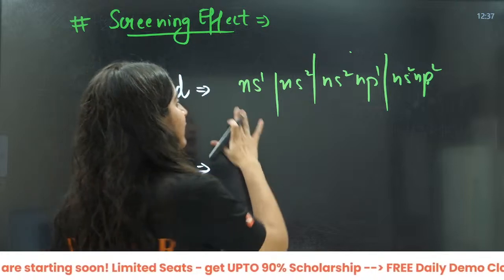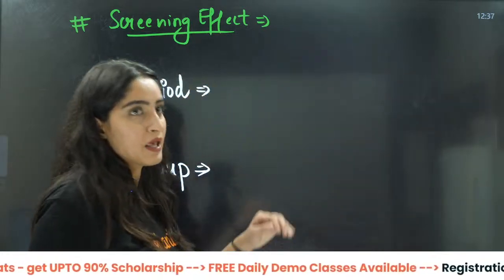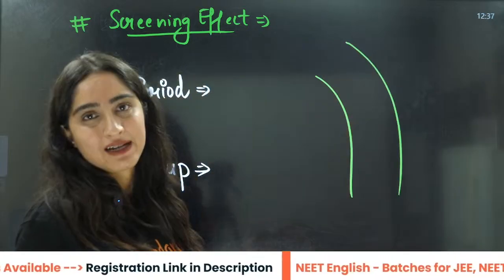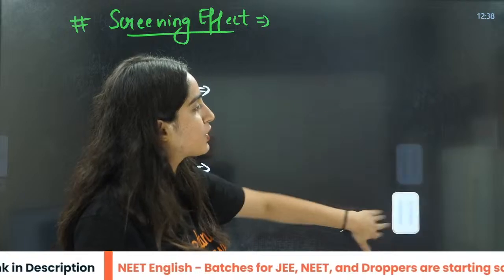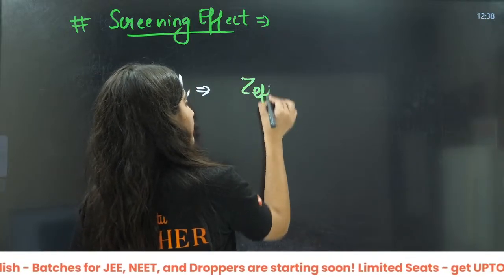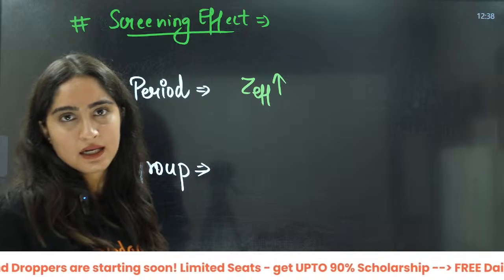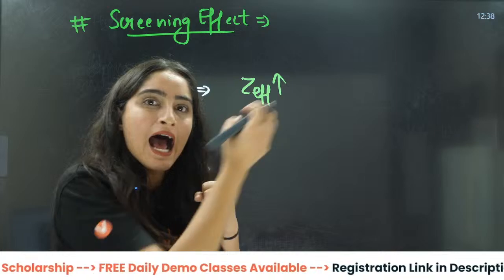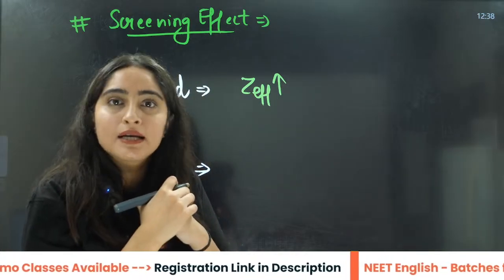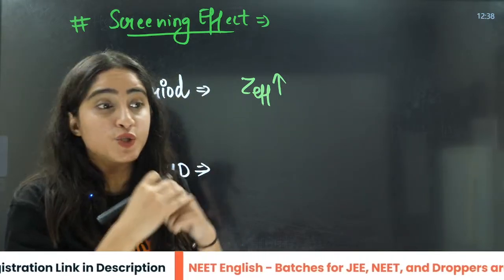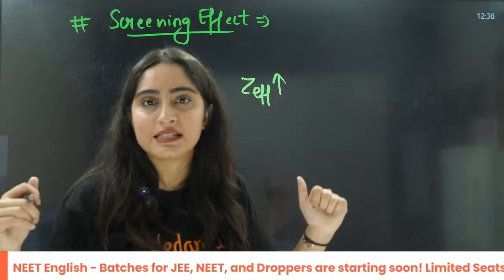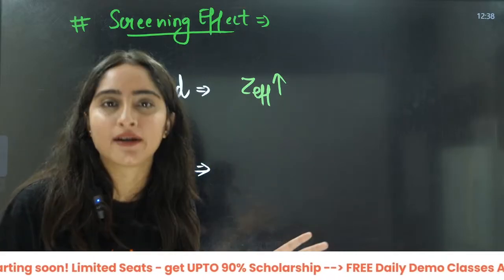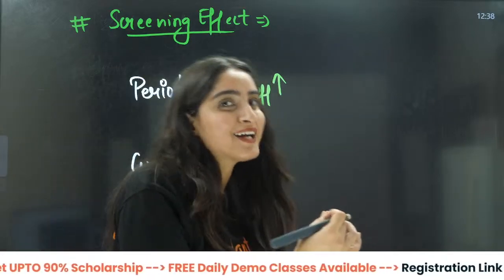That means when I talk about the screening effect, or the Z effective, Z effective is going to increase here. That means the nuclear charge is going to increase, and it is going to attract the electrons more, because the number of shells is not increasing. One electron is added, one proton is added.